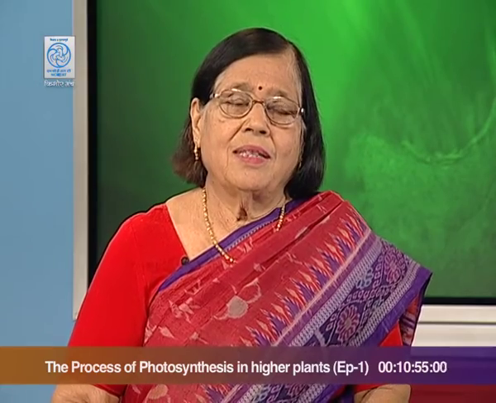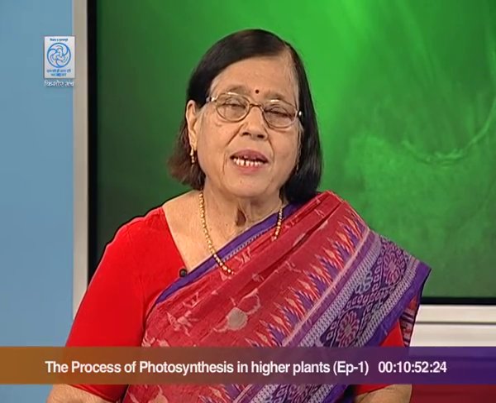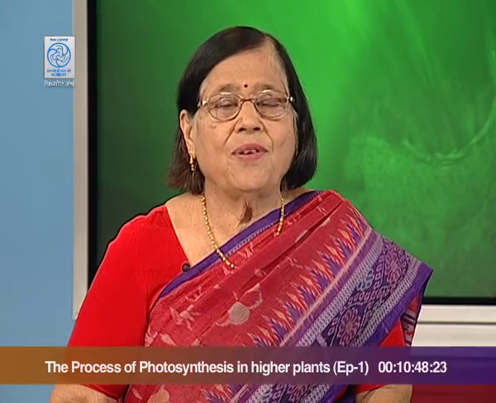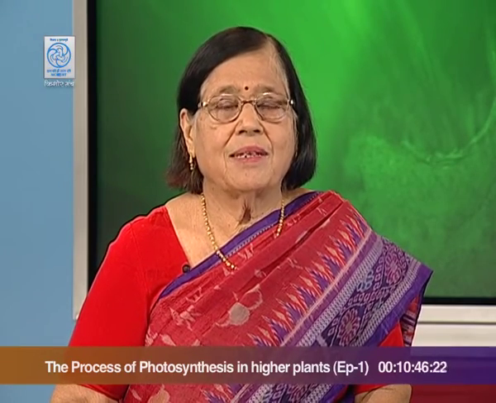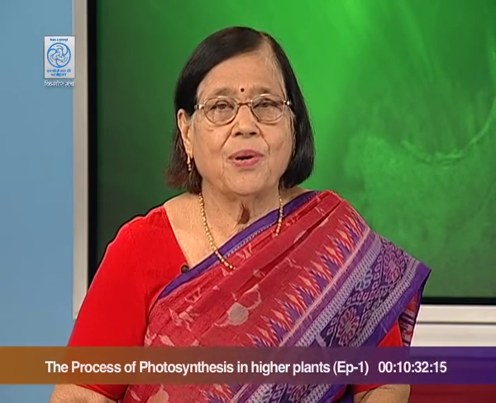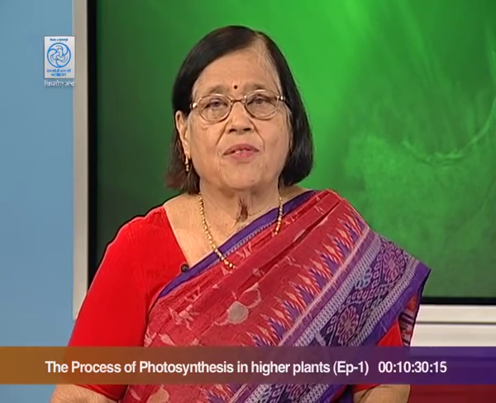First of all, this is possible in plant only in green areas, especially leaf, which has pigment which can trap sunlight. But yes, any part of the plant which is green in color may be able to perform this activity of photosynthesis to some extent, but we know that the main green part of the plant is leaf.